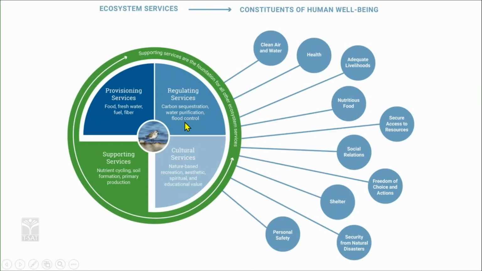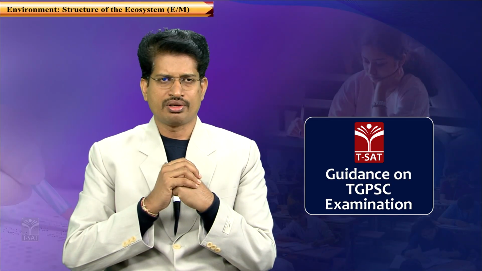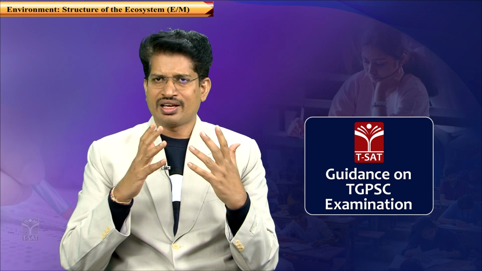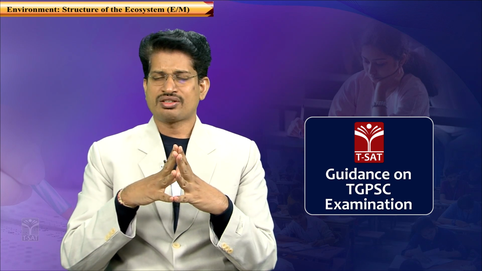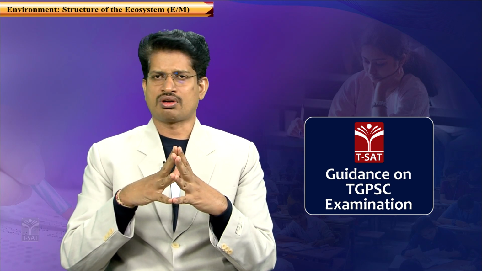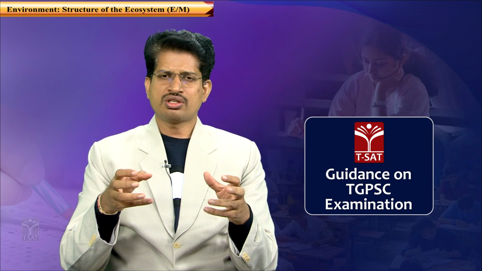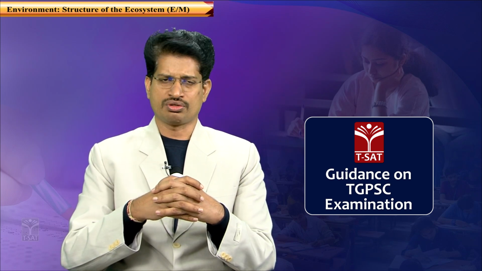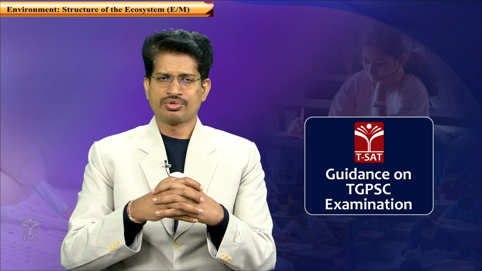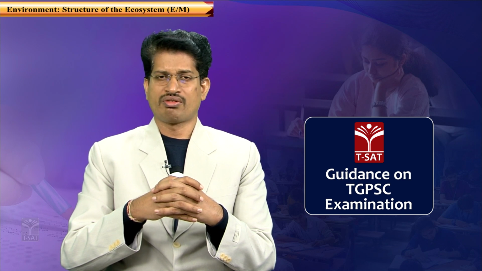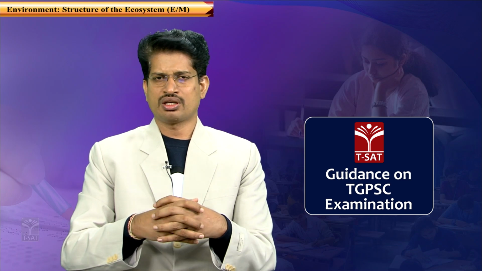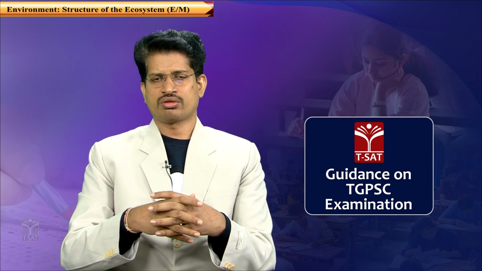Next, water purification and flood control. In the case of flood control, for example, the forests in the higher elevated regions act as a sponge to store water because of the existence of roots of the vegetation in the soil in the higher catchment region. It helps in percolation of water more vertically down rather than surface runoff because of the pore spaces being provided by the roots of the vegetation.